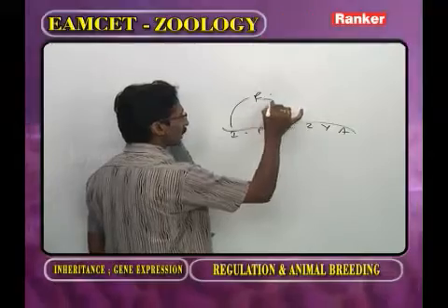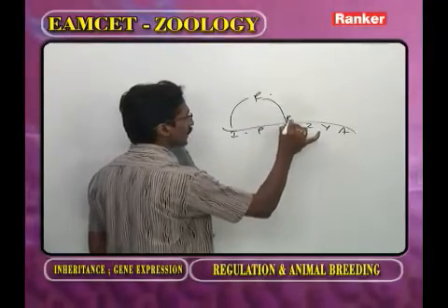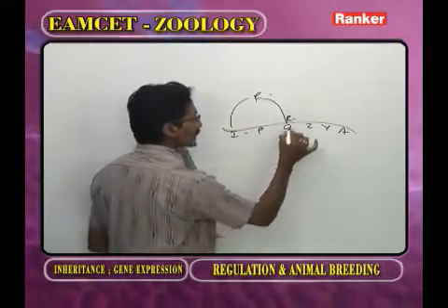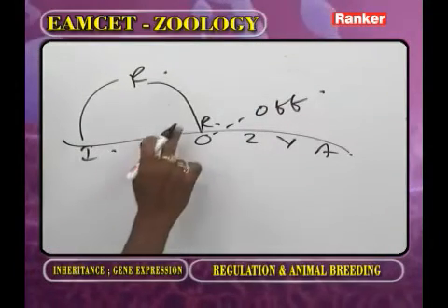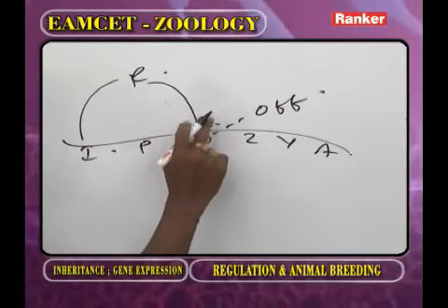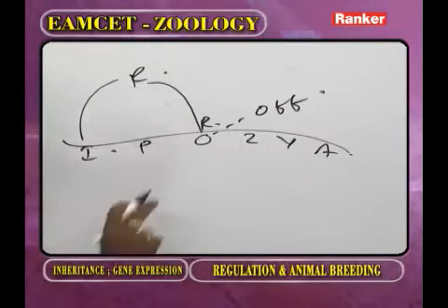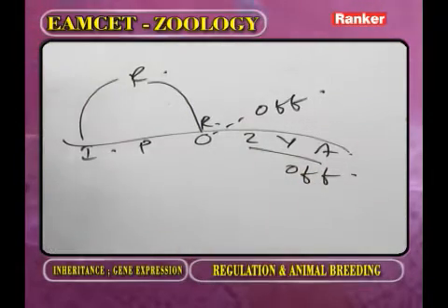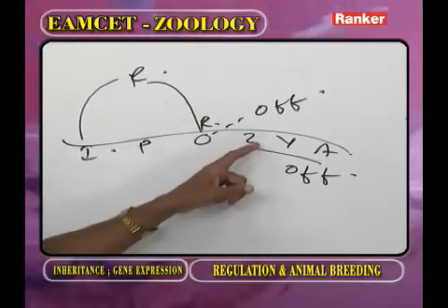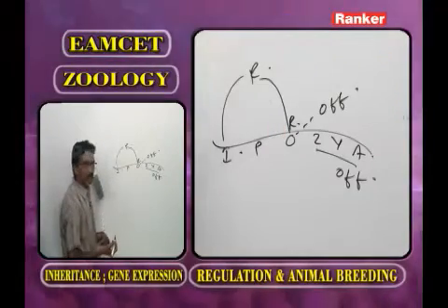The repressor binds to the operator, so the operator becomes off. As long as the repressor protein is present, it does not work. If this does not work, this does not work. So we want to remove the repressor protein.